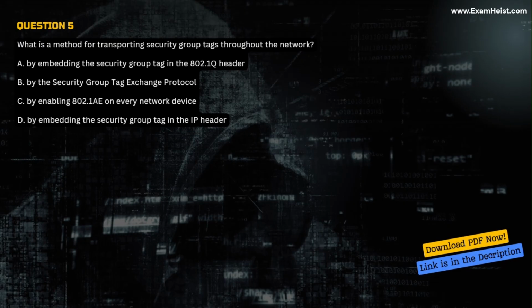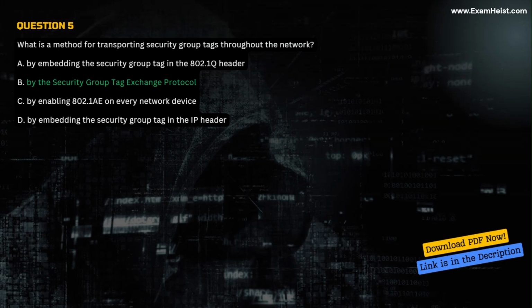Question 5. What is a method for transporting security group tags throughout the network? A. By embedding the security group tag in the 802.1Q header. B. By the Security Group Tag Exchange Protocol. C. By enabling 802.1AE on every network device. D. By embedding the security group tag in the IP header.